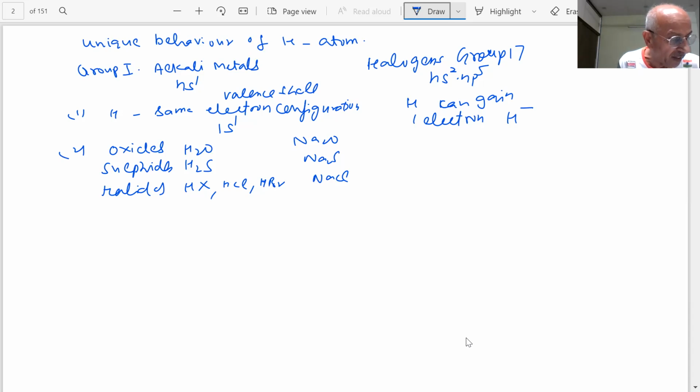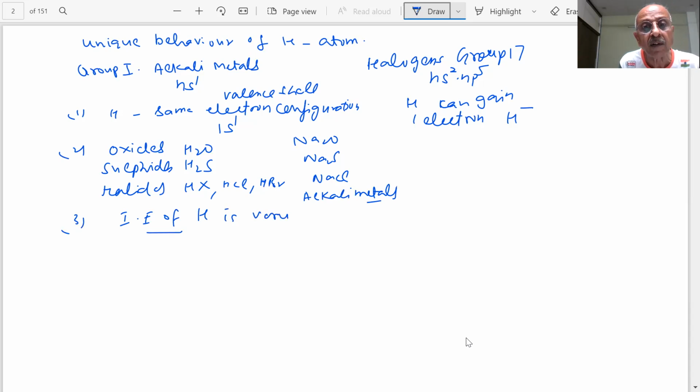But unlike alkali metals, the ionization enthalpy of hydrogen... these are metals, students, which possess metallic conductivity under normal conditions. But the ionization enthalpy of hydrogen is very high. That means to remove one electron, you will need a very large amount of energy, students.